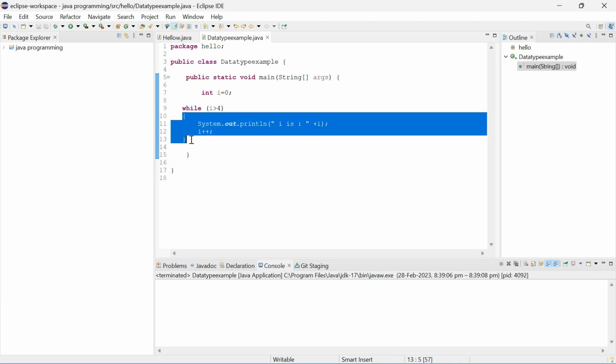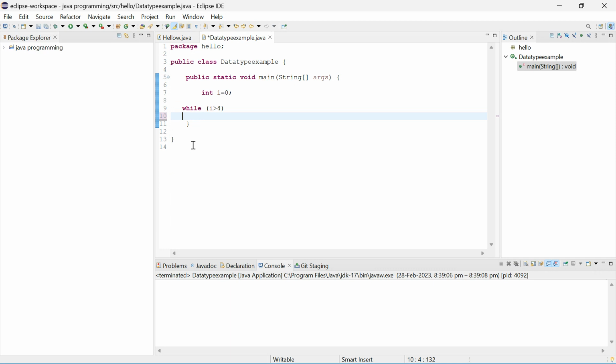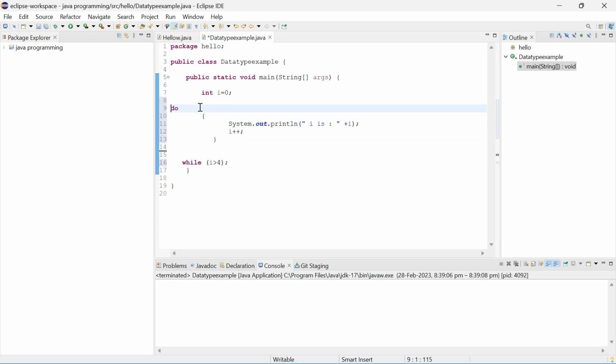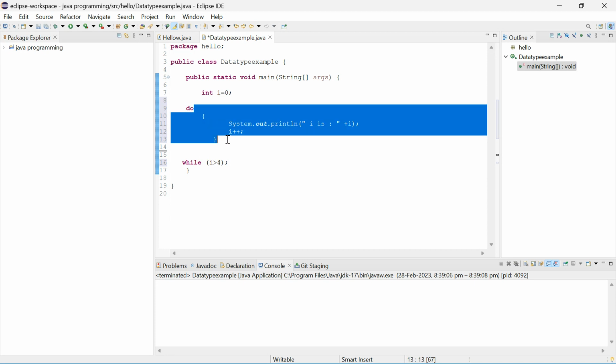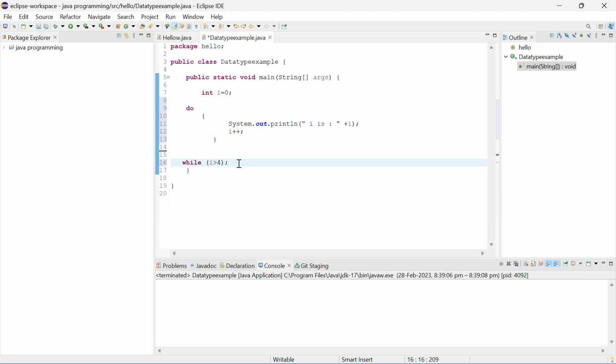But in the do while, see what will happen in the do while. You got an idea, right? How this while works. The condition is false, so I haven't got any output. See now. So do is the keyword and the statements I have written here, and the while condition has been checked here. Simple. Let me run now.